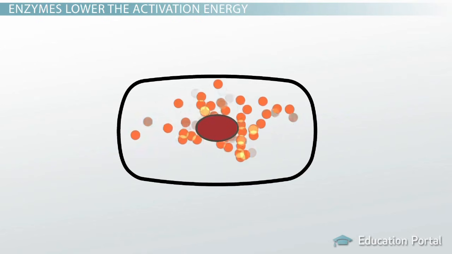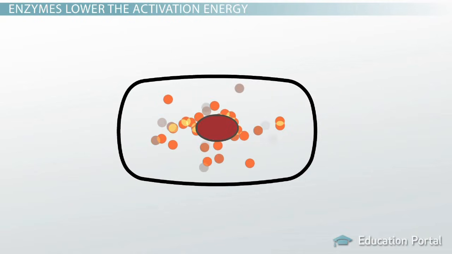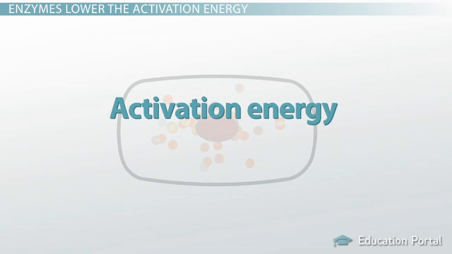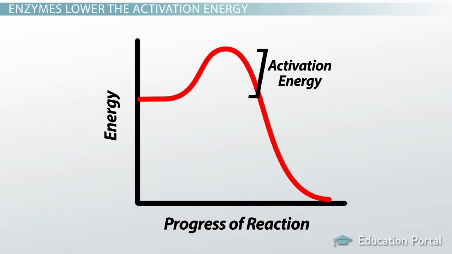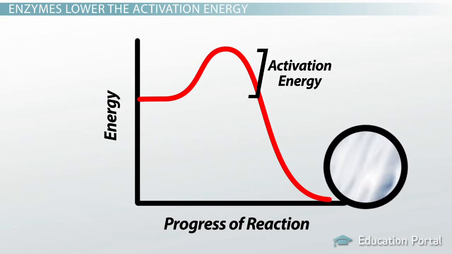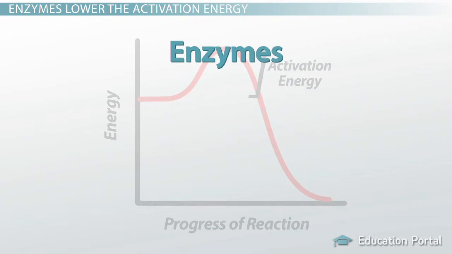These chemical reactions might be a lot of fun when you're in a cell, but it takes a lot of energy to get them started. This is called the activation energy, or the energy required for a reaction to start. You can think of activation energy as that energy you needed to muster up in order to push that snowball up and over the hill in your backyard, in order to maximize the size of your snowball and get it to the other side. What your cells have to help overcome a problem of high activation energy are called enzymes.